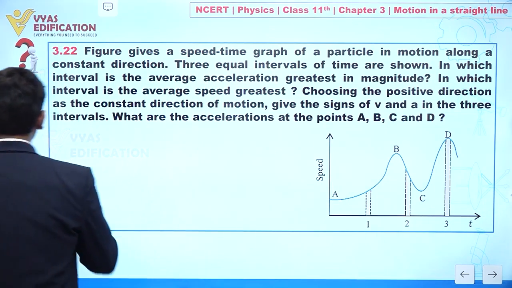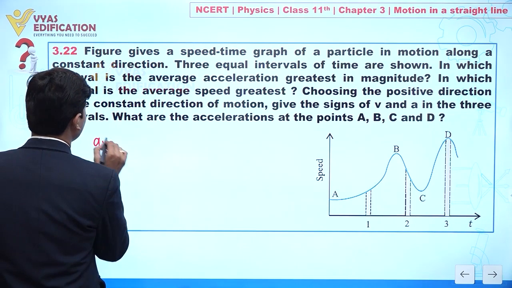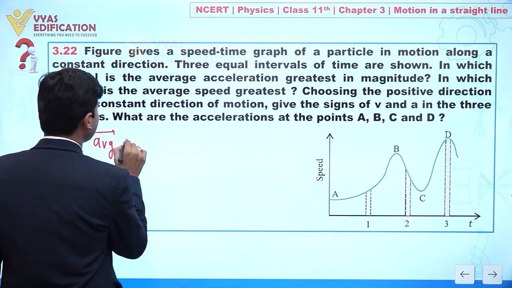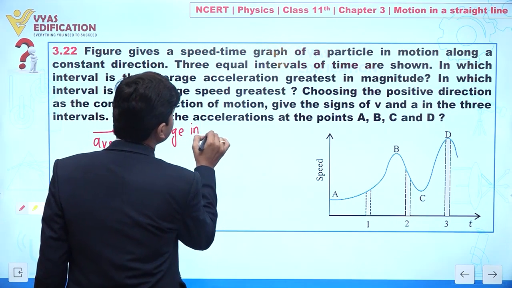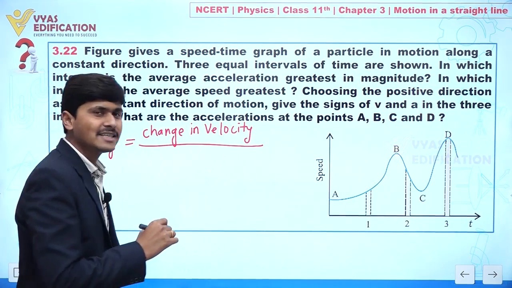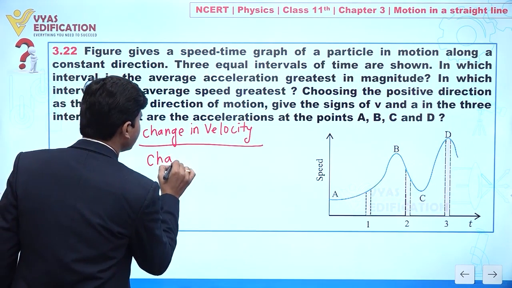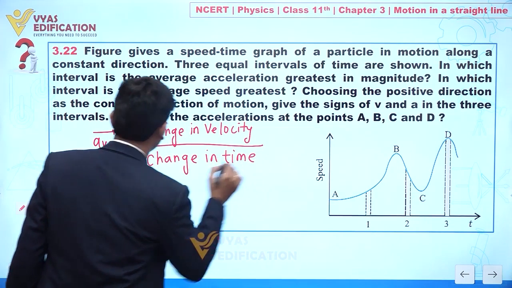Clear? So now dear student, you know what average acceleration is? We can say this is defined as change in velocity over change in time. Change in velocity, and this is change in time. Clear?